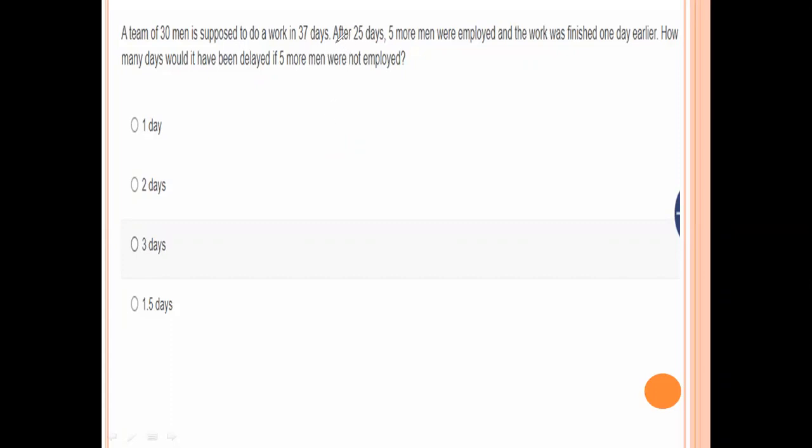After 25 days done by the 30 men, the remaining work is for 12 days. At that time, 5 members joined, so there are 35 members now, and they complete in 12 days. Now the question is, the previous 30 members complete the same work in how many days?